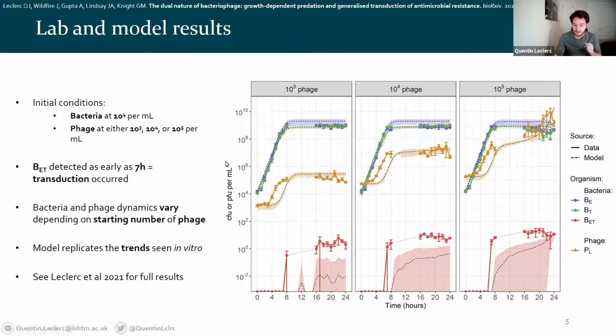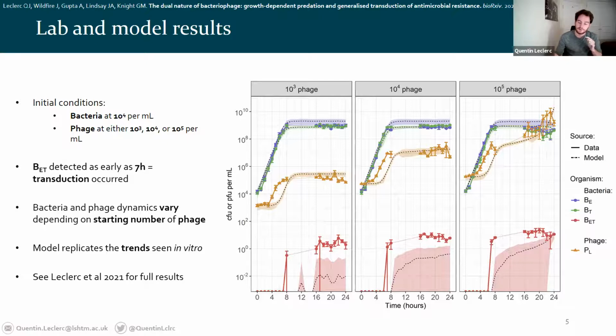So again, it's a model that is able to replicate these trends because, as you see here, it's correctly predicting that the phage numbers stabilize in these two datasets after 8 hours. And here it's also capturing that increase in the later hour in phage numbers. It's also generating double-resistant bacteria. So again, please refer to the preprint for the breakdown of the methods and of the full results on this. So what's the secret here? What's so special about this model that it was able to replicate these trends?